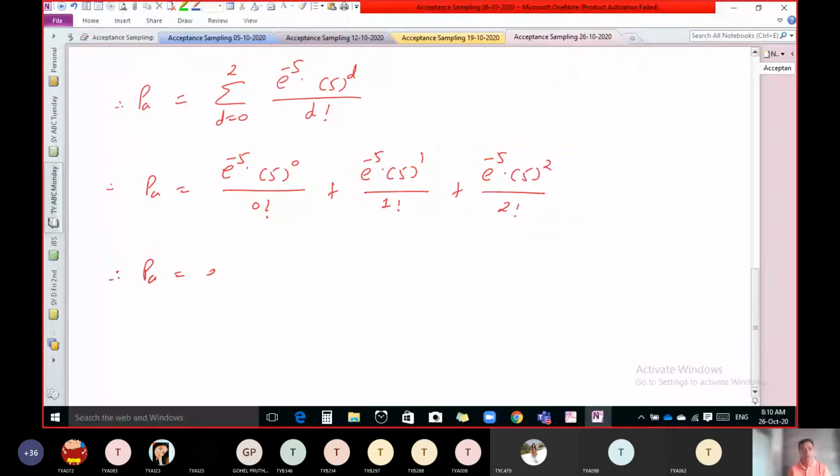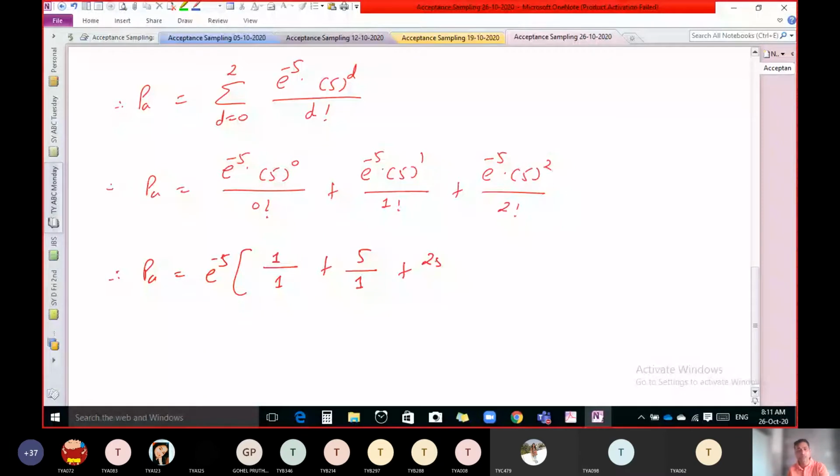So we get 5 raised to 0: anything raised to 0 is 1. 0 factorial is 1. Plus in the second term we get 5 raised to 1, that is 5, upon 1 factorial, which is 1. Plus 5 squared, 25 in the numerator, upon 2 factorial, means 2. So do this calculation.